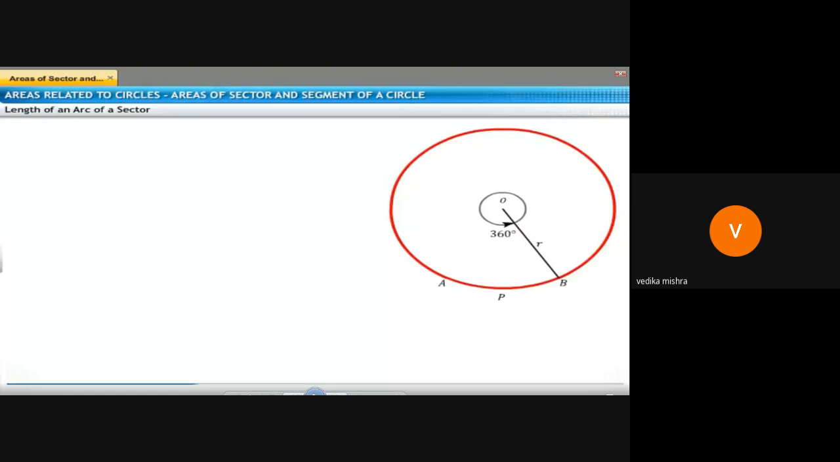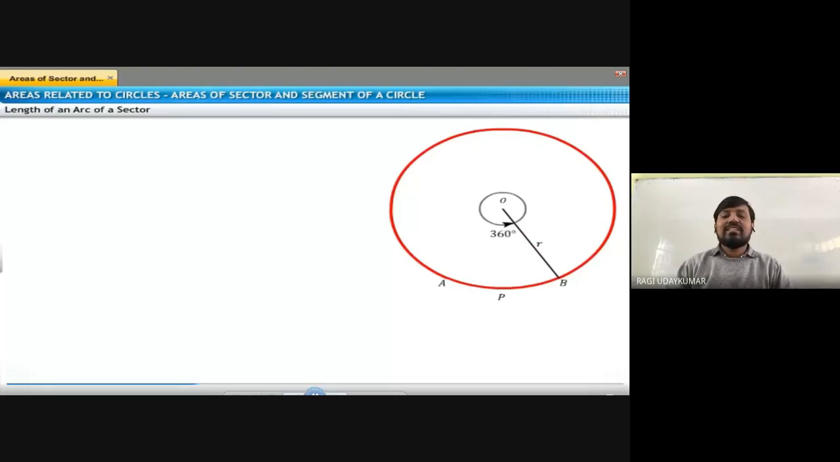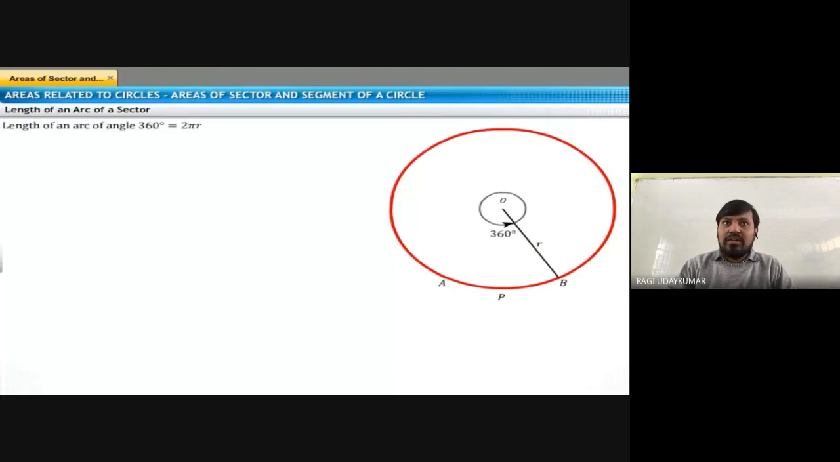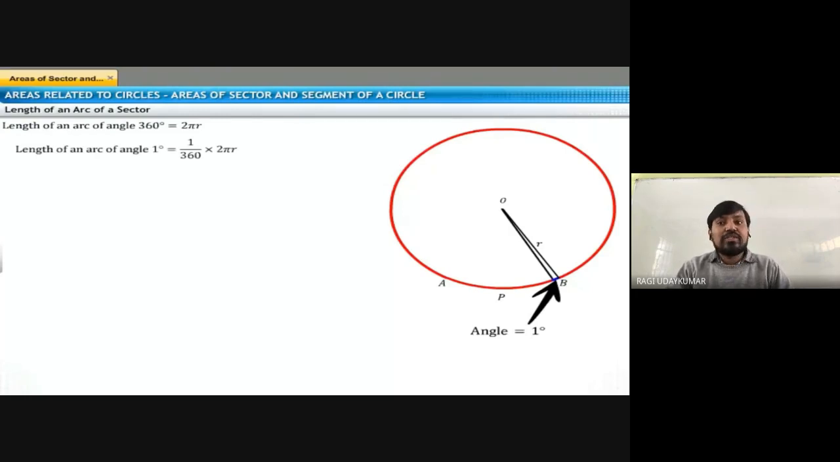2 pi r. Yes, that is the circumference. Circumference of the circle is equal to 2 pi r. So the length of the arc of an angle 360 degrees is equal to 2 pi r. If 360 degrees makes 2 pi r, then 1 degree makes 1 by 360 into 2 pi r, and theta degrees makes theta by 360 into 2 pi r.